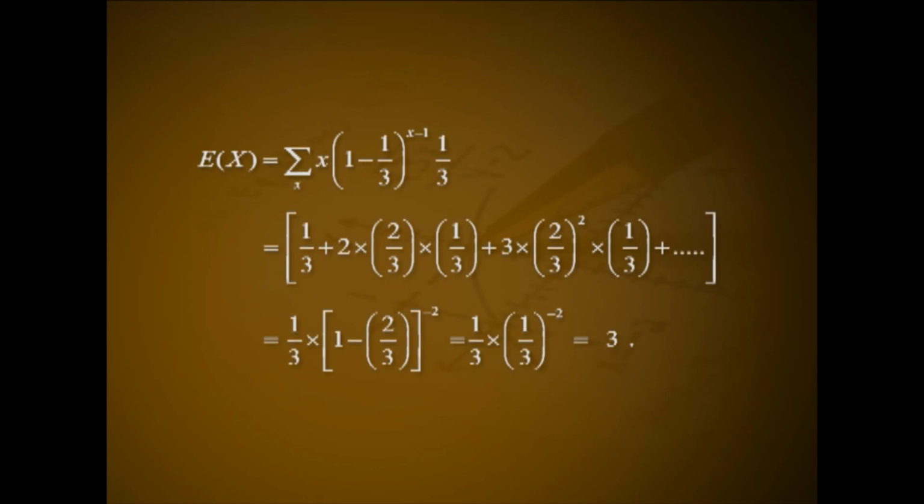for x equal to 1, 2, etc. Expected number of children to the couple is expectation of X equal to summation over x into (1 minus 1 by 3) raised to x minus 1 into 1 by 3. That is 1 by 3 plus 2 into 2 by 3 into 1 by 3 plus 3 into (2 by 3) square into 1 by 3 plus etc. That is 1 by 3 into (1 minus 2 by 3) raised to minus 2, that is 1 by 3 into (1 by 3) raised to minus 2, that is equal to 3. Expected number of children to such a couple is 3.